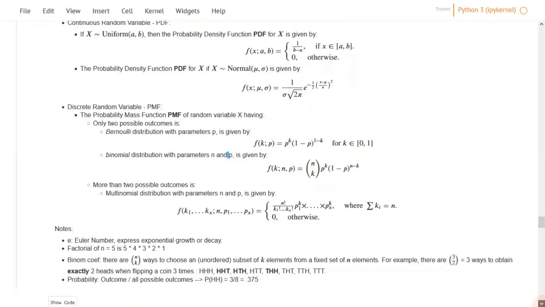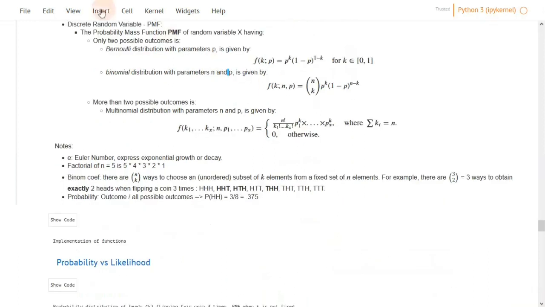Similarly, if we consider discrete random variables, for a Bernoulli distribution, which represents a single observation or a single trial with parameter P, P is the probability of success. The PMF is P to the power of k multiplied by 1 minus P to the power of 1 minus k, if k belongs to {0, 1}. Of course, it is 0 and 1 because if you take smoker as an example, it's either 1 if it's a smoker, or 0 if it's not a smoker. If we model a smoker variable, we say here that PMF of 1 is 0.2 to the power of 1 multiplied by 1 minus 0.2 to the power of 0. Here it will be 0.8 to the power of 0, which is 1. It will give you 0.2.